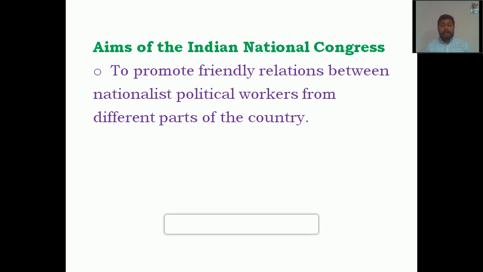That means they had the political interest of our country, a nationalist political interest, and those nationalist political workers should be gathered together, with a common interest for the nation. So to unify the feelings of the nation and the leaders, that was the first main aim of the